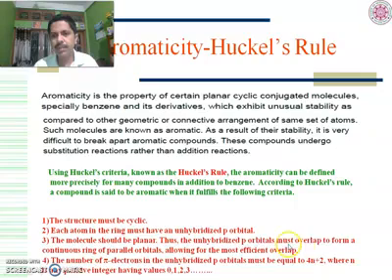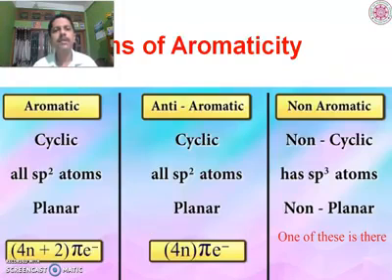Thus, the unhybridized p orbitals must overlap to form a continuous ring of parallel orbitals, allowing for the most efficient overlap. Number 4, the number of pi electrons present in the unhybridized p orbitals must be equal to 4n plus 2, where n is any non-negative integer having the values 0, 1, 2, 3, etc. Okay, so let us apply this.